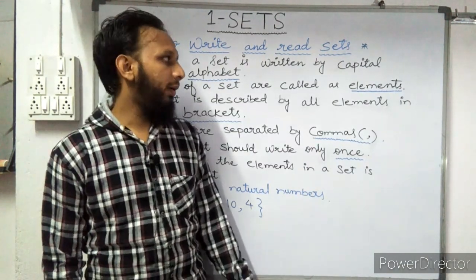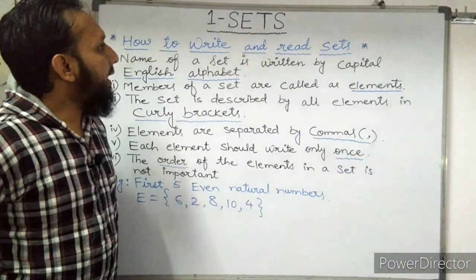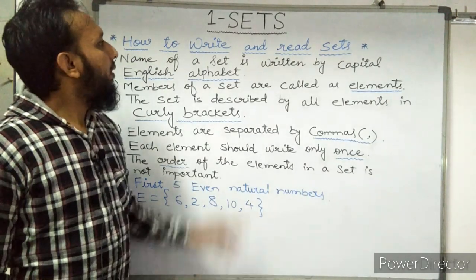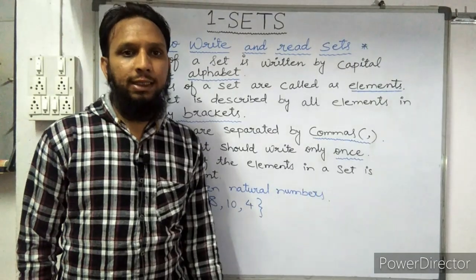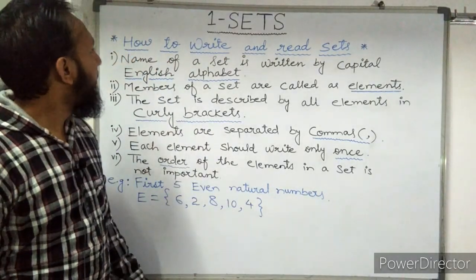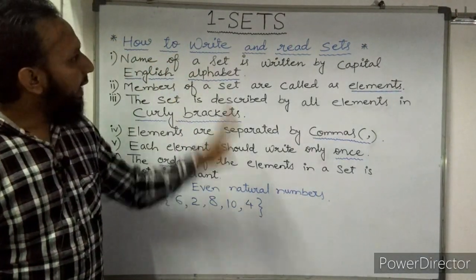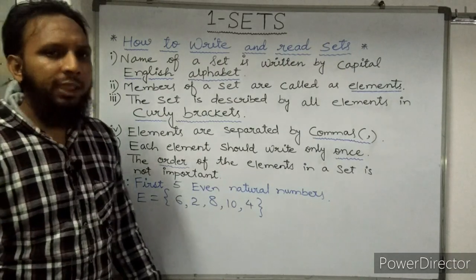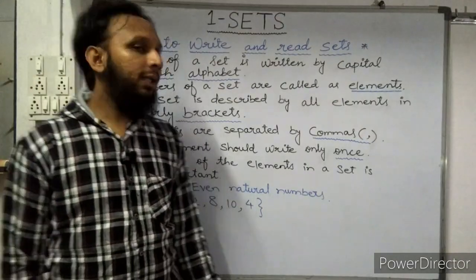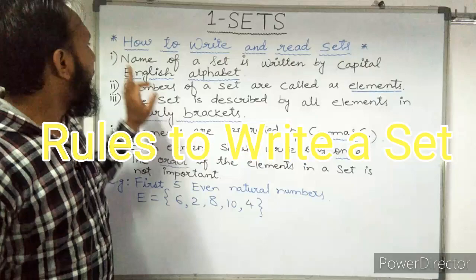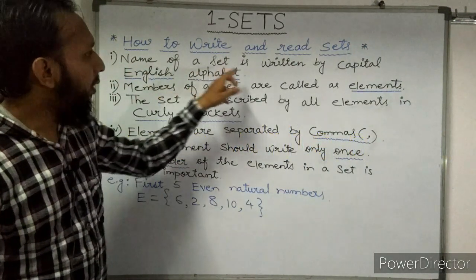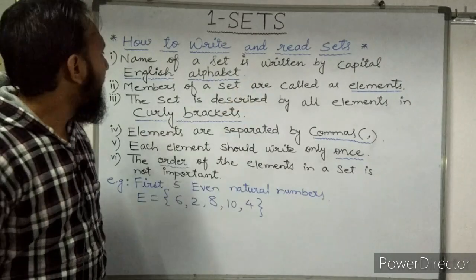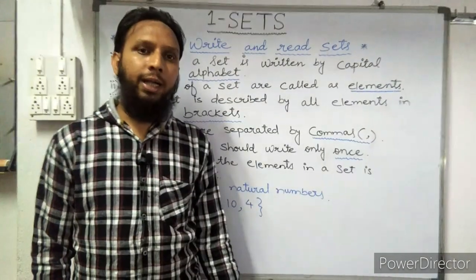Remember this note. So in today's lecture, we will see how to write and how to read sets, meaning some rules to write sets. The first rule: the name of a set is written with a capital English alphabet.